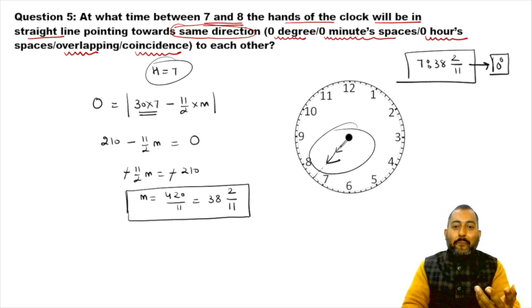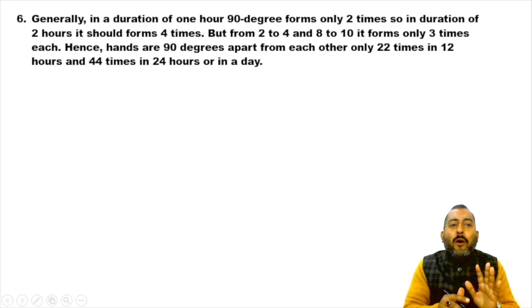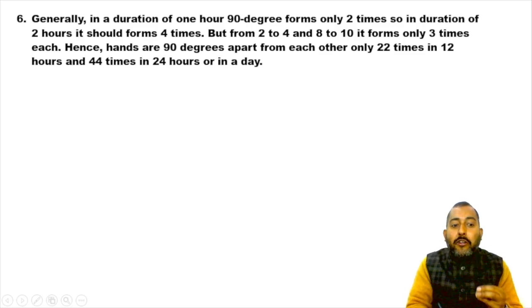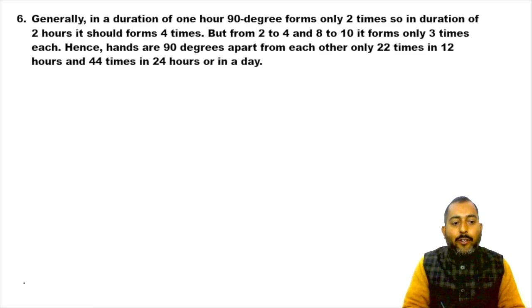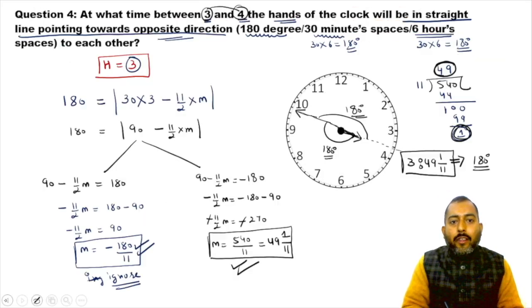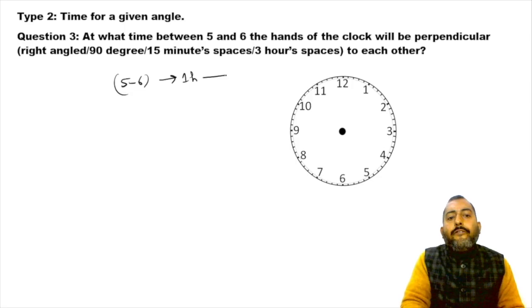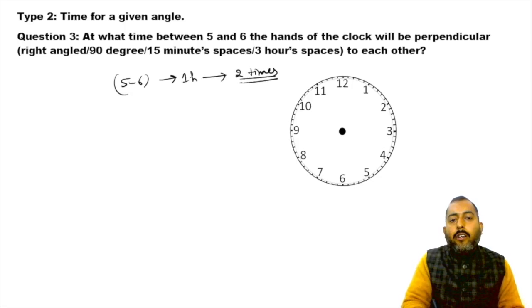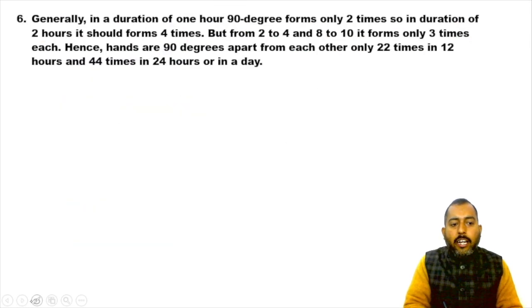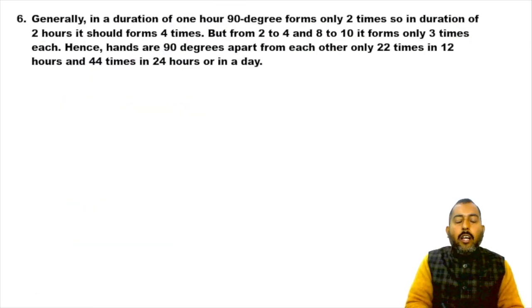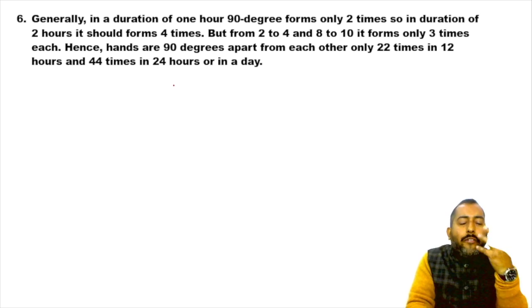Shall we move on? Okay, let's talk about some very fundamental and interesting facts. What are those interesting facts? See, in type 2, 5 to 6 is a duration of 1 hour, and we got 90 degree how many times? 2 times. So what do we generally think?